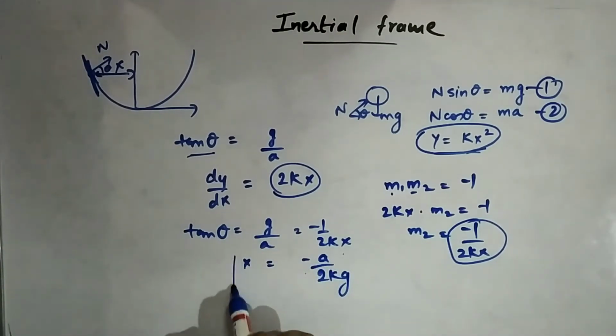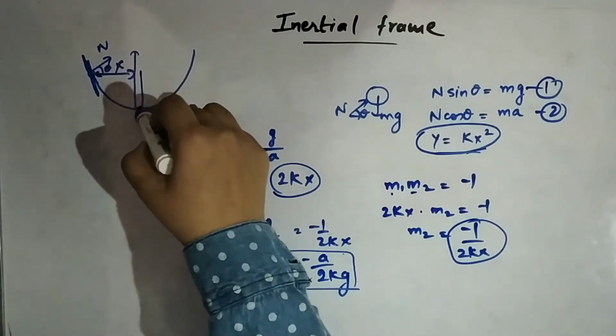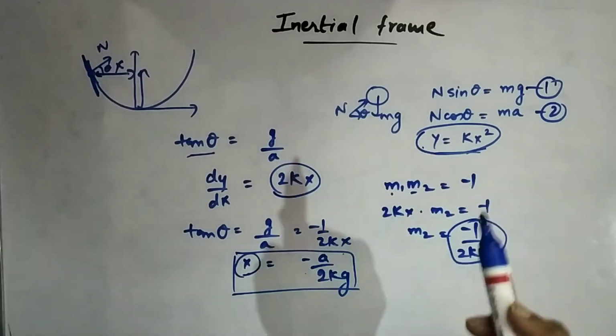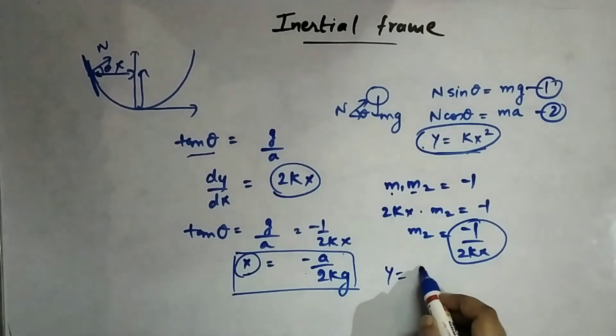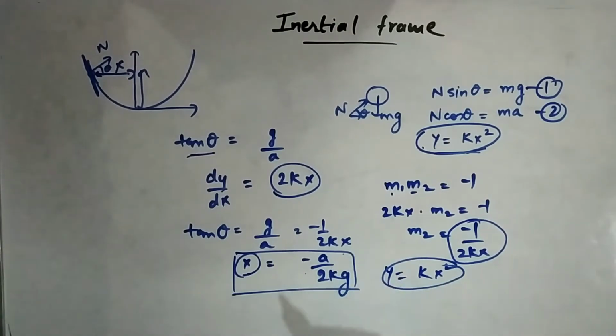Alright, if you want to find out how much y is there, you can plug this x back into our equation and we can easily get what y is. Alright, so this is as per inertial frame.